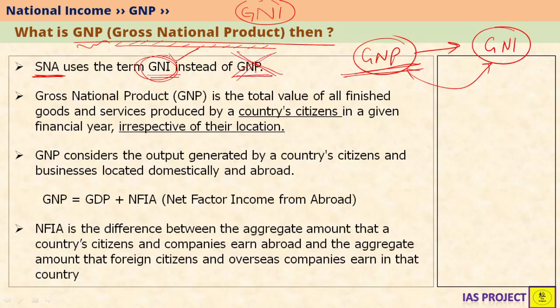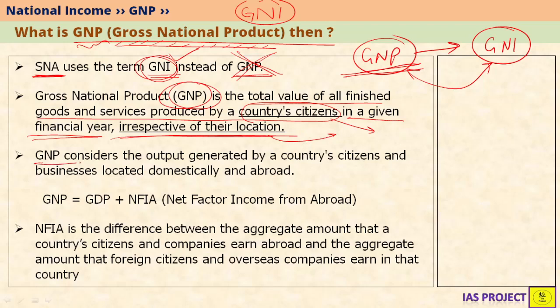GNP is gross national product. GNP is nothing but total value of all finished goods and services produced by the country's citizens. So the country's citizens can be within India or outside India, and produced by country's citizens in a financial year irrespective of their location. That is, they can be present within India or outside India. Whatever they are producing, the value of those goods will be counted towards GNP. Similarly, if there are foreigners present in India or foreign companies present in India, whatever they are producing, they will be counted towards those foreign countries for which they are citizens of.